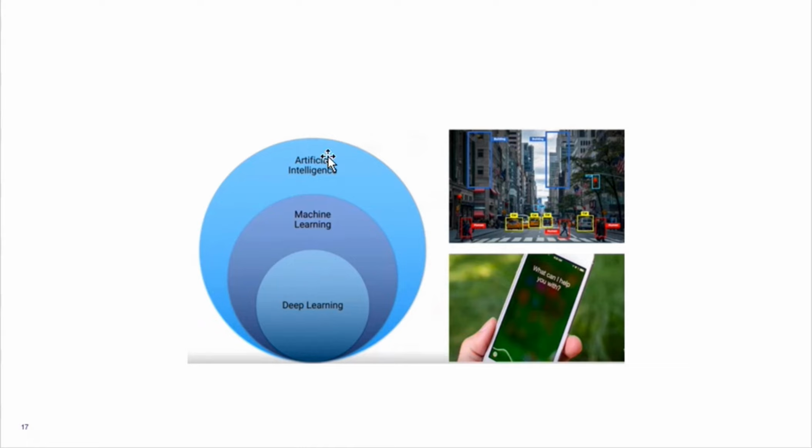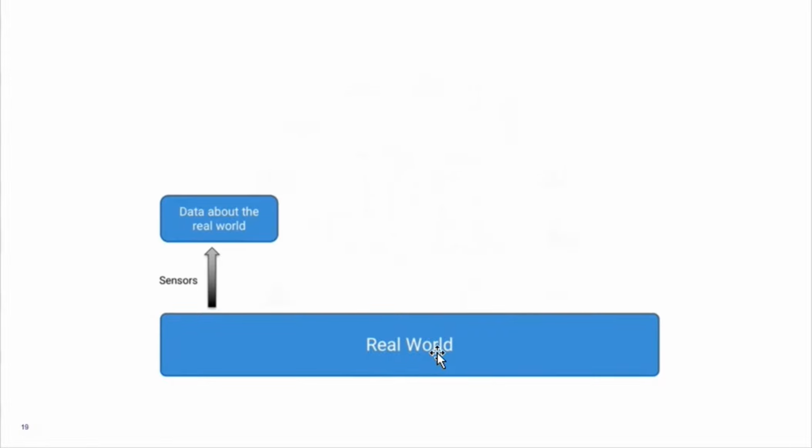So with this image, it is very descriptive. Let us take a look at a schematic to understand what artificial intelligence and machine learning are and the differences in the two. Let us represent the real world through this box here. Now, in order to understand what is happening in this real world, we need to capture the data about the real world, and this happens through the sensors. I am going to give a very good example later on, but just try to understand how this happens in the real world first.